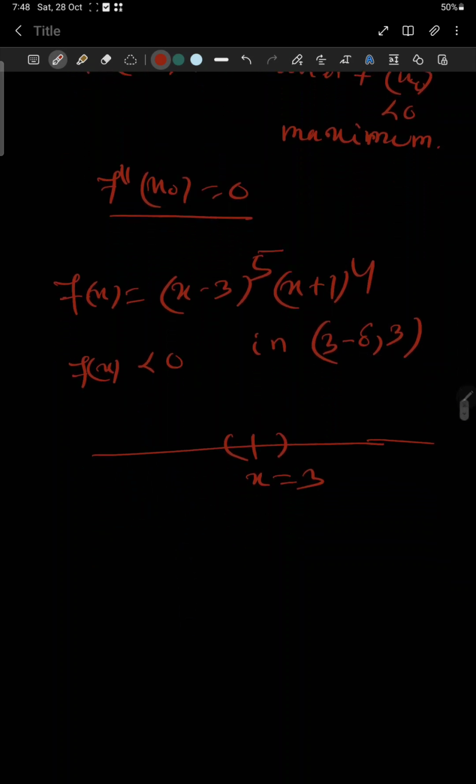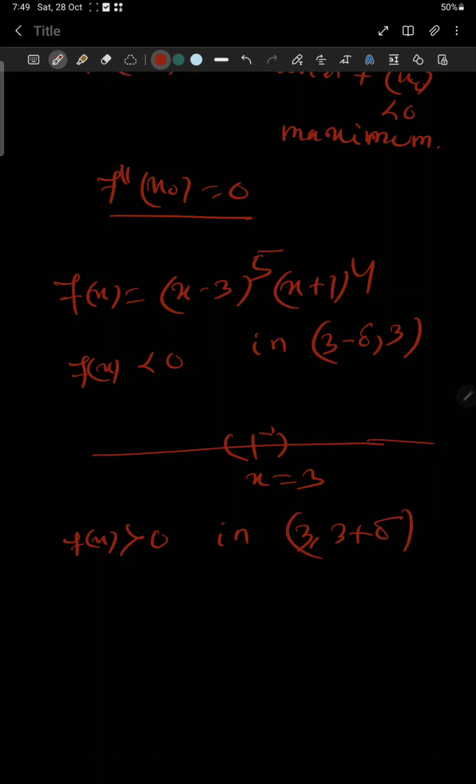Now we will analyze what is happening on the right hand side of x equal to 3. If we go slightly to the right, means x is greater than 3, this is a positive quantity and this is clearly a positive quantity, and the product of two positive quantities is positive, so f of x is greater than 0 in 3 to 3 plus delta.